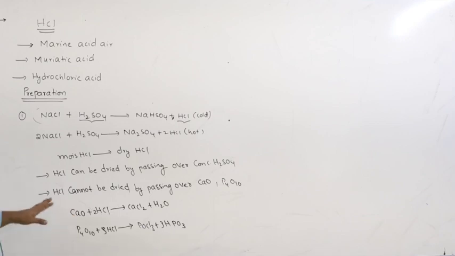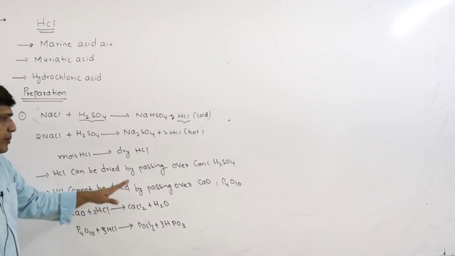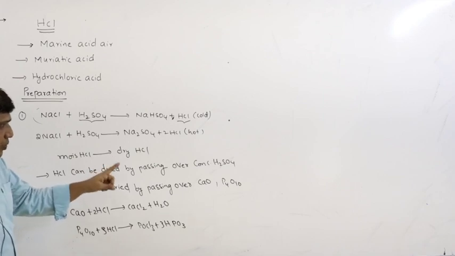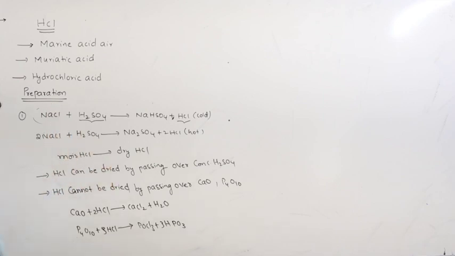Because of this reaction, HCl cannot be dried by passing over basic dehydrating agents like calcium oxide or sodium hydroxide, as well as P4O10. It can be dried by passing over concentrated H2SO4.